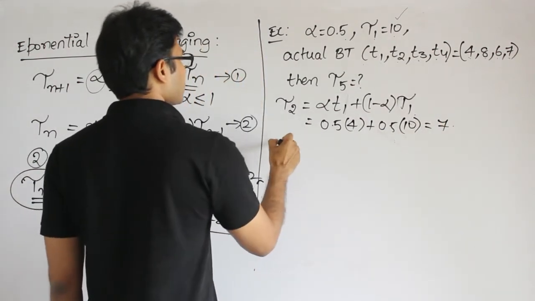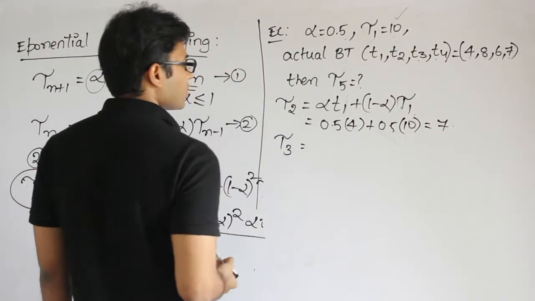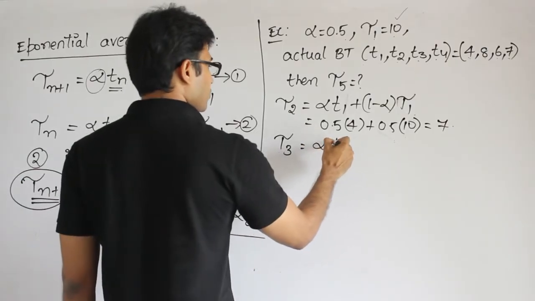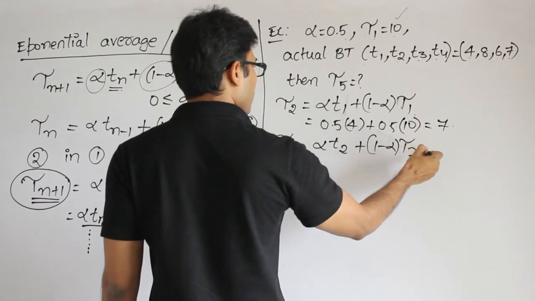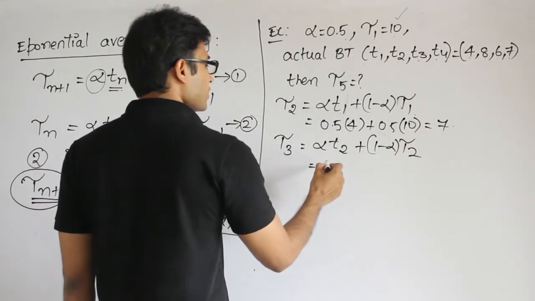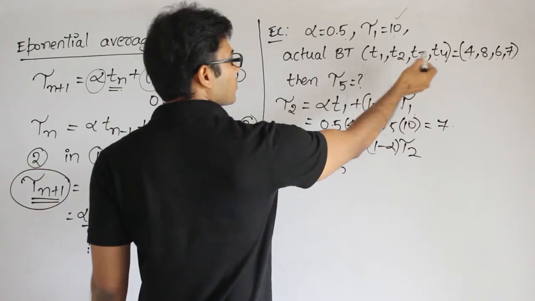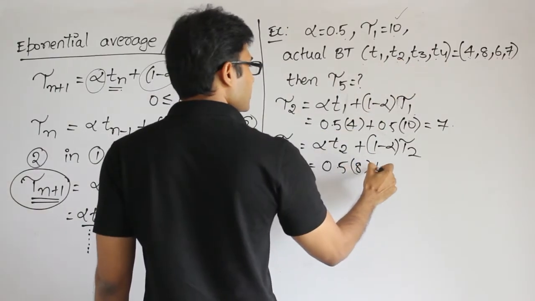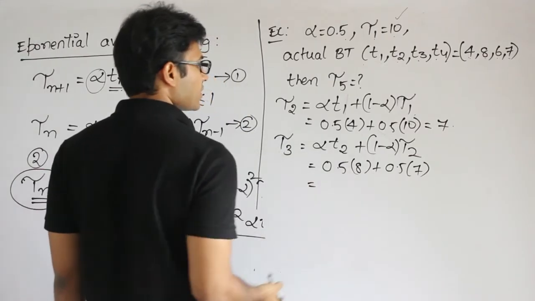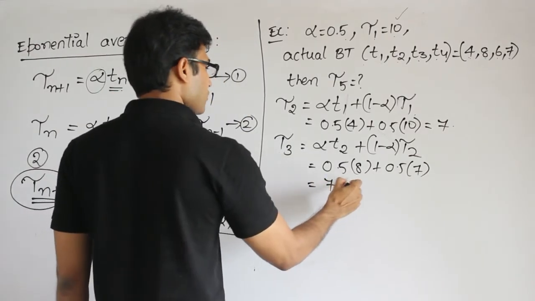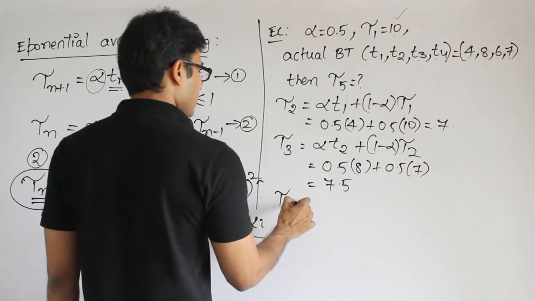Now the next one, tau 3. Tau 3 is alpha into T2 plus 1 minus alpha into tau 2, and tau 2 is this one. So 0.5 into T2, which is 8, plus 0.5 into 7. Therefore it is 7 plus 8 by 2, which is 7.5. Now tau 4.